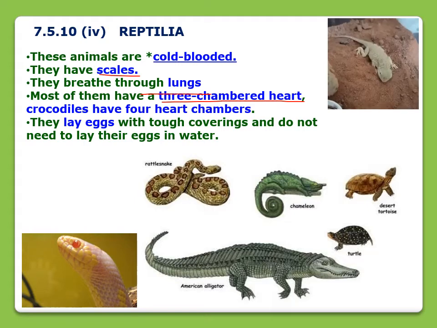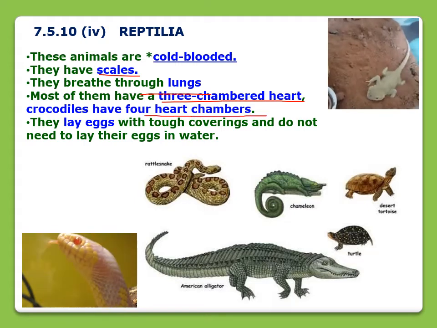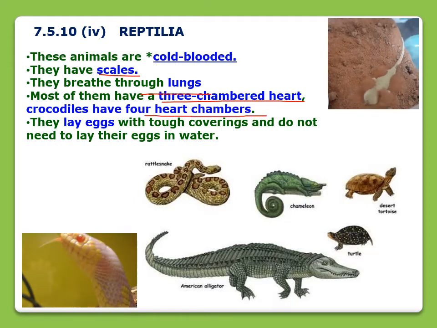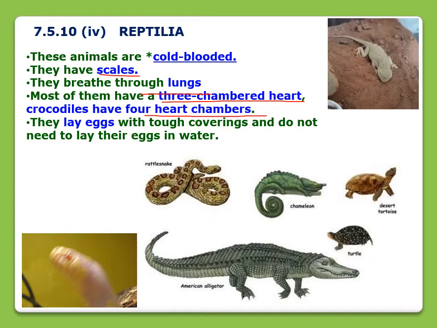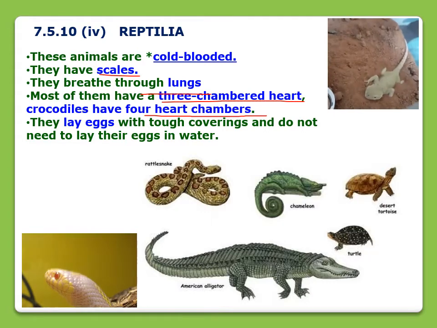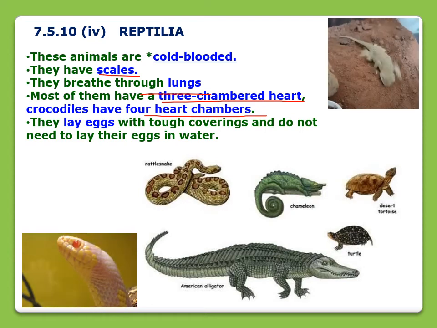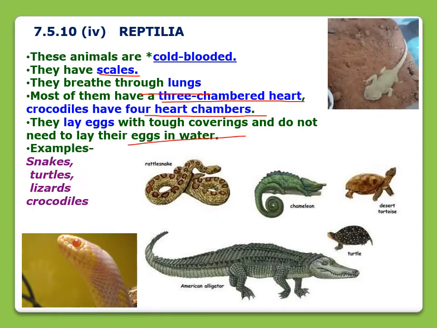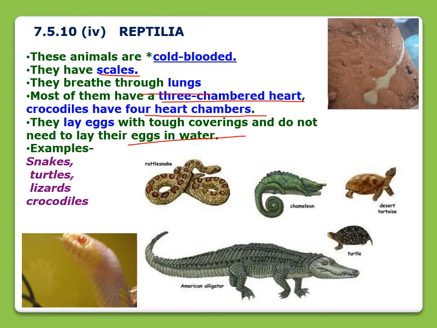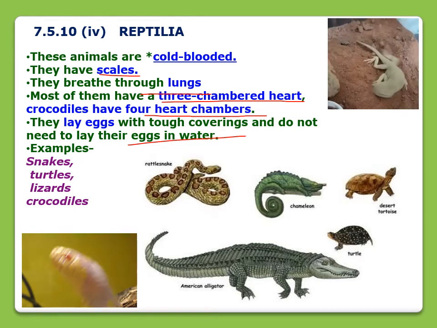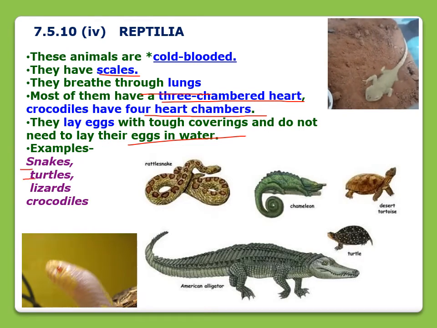Crocodile has a four-chambered heart. These animals lay eggs and their eggs have a tough covering, and they do not lay their eggs in water. Examples of reptiles are snakes, turtles, lizards, and crocodiles.